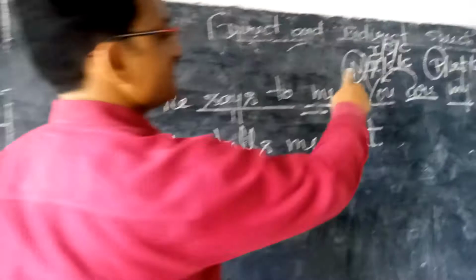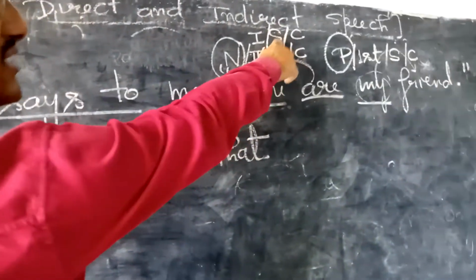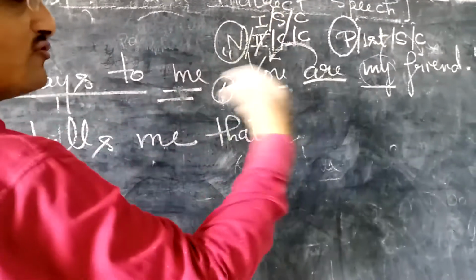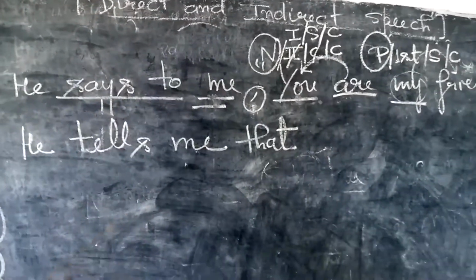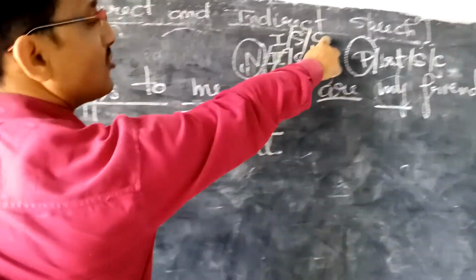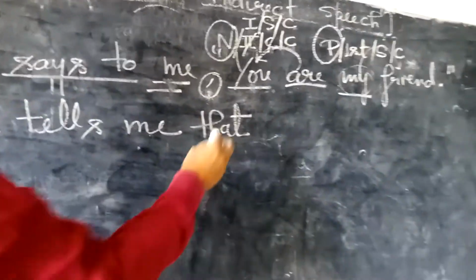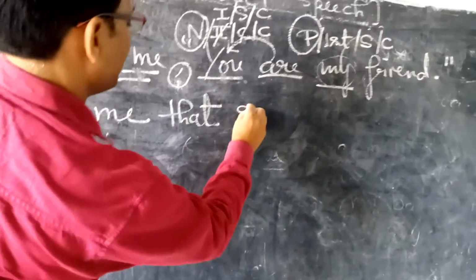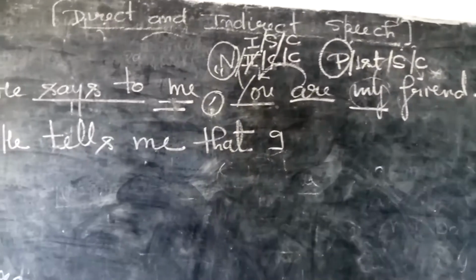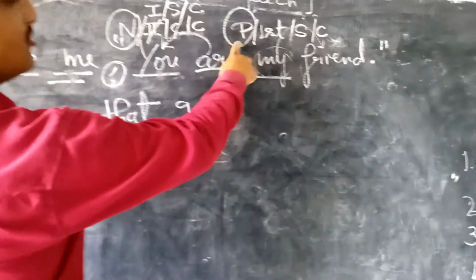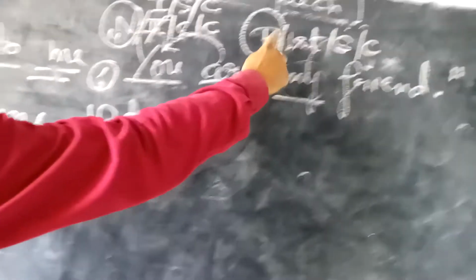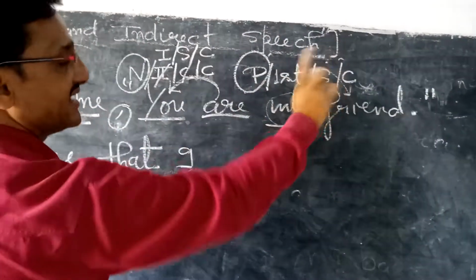Two options. Thereafter singular we have to take. So out of I and we, what is singular? I or we? I is singular. Now common. So I is common also. So I will write here I. Very easy, students. Once again we will do one more time. Now case is never changed, and these three things we will do.